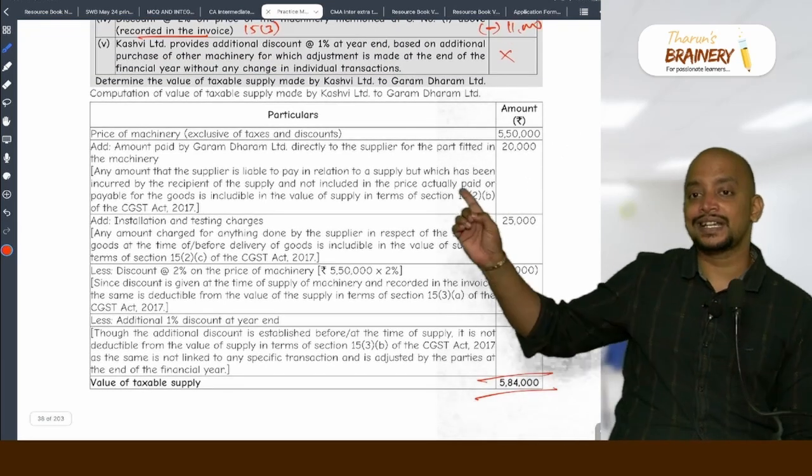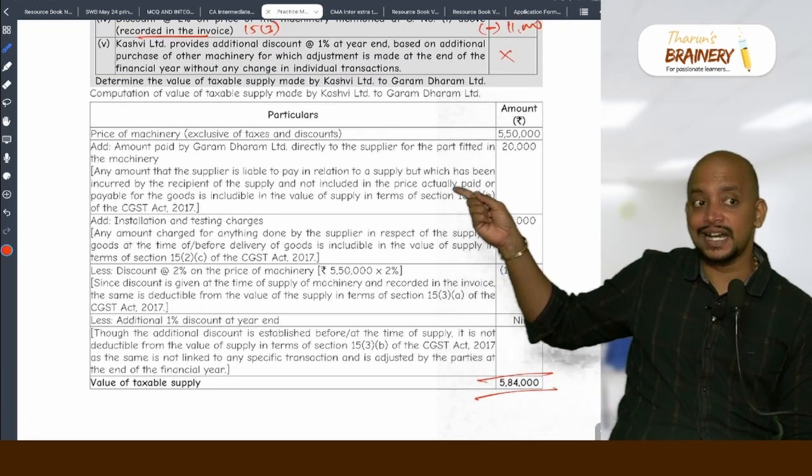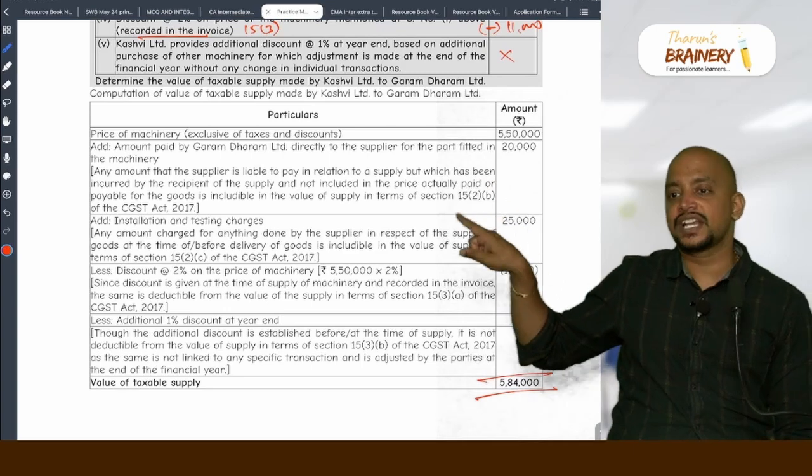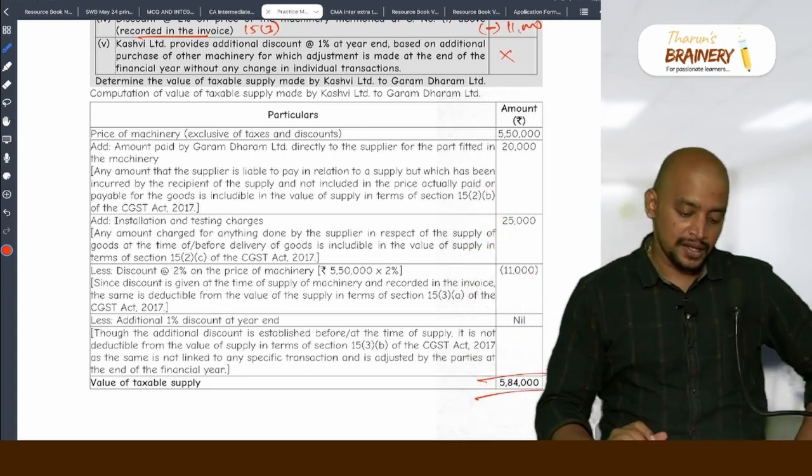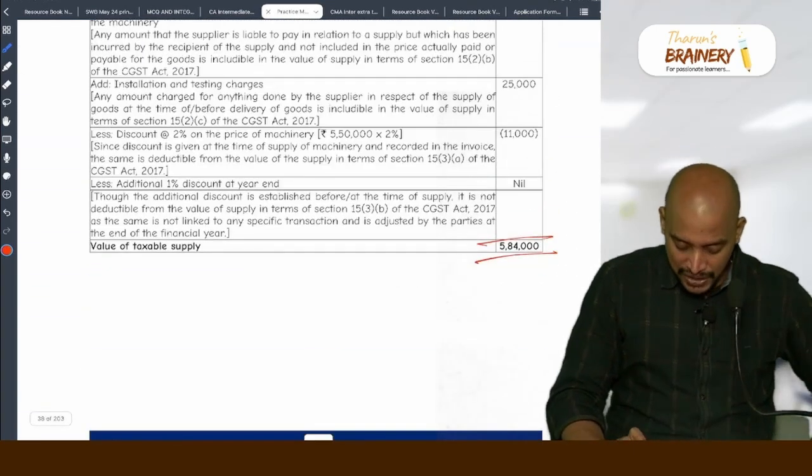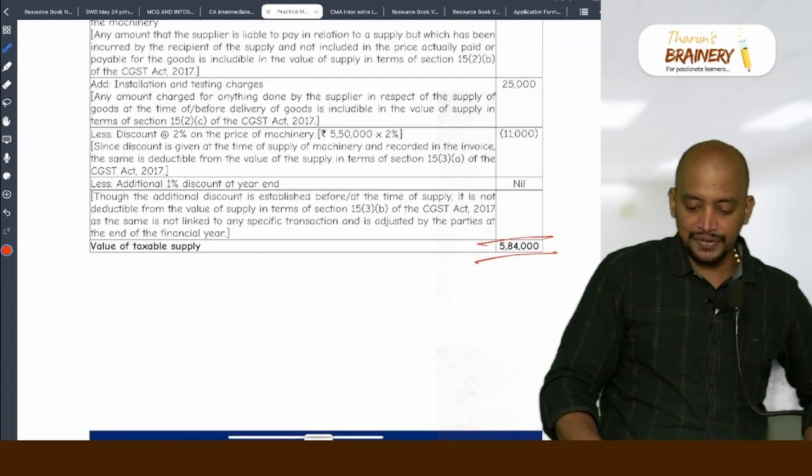I asked you to present it this way only in exam. That is inside the table itself, you write the explanations. Okay. So with this, practice manual discussion is over related to value of supply.